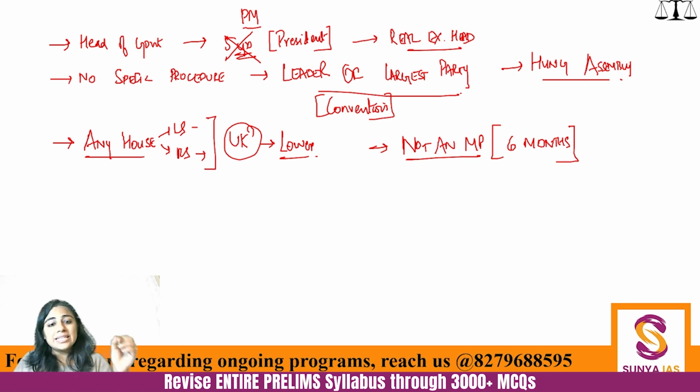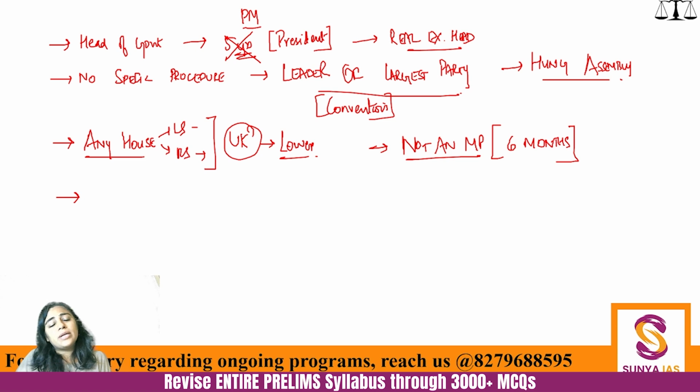So that means that even a nominated member of the Rajya Sabha can be the Prime Minister of India. Very, very, very important.